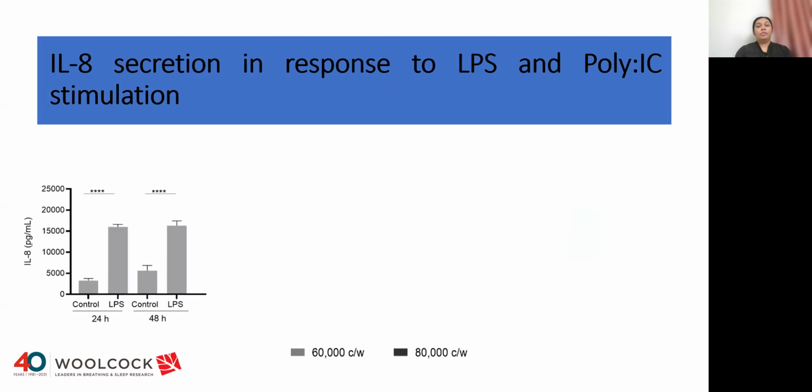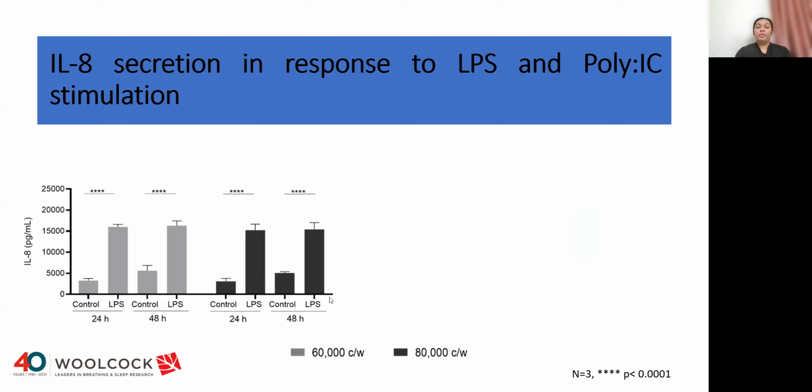Next, the ALI models were stimulated with LPS and poly-IC. LPS is the bacterial component that stimulates inflammation within the lungs. LPS-stimulated cells showed a significant increase in production of the pro-inflammatory cytokine interleukin-8, IL-8, compared to the unstimulated cells that served as controls after 24 and 48 hours of stimulation for the intermediate seeding density of 60,000 cells per well.